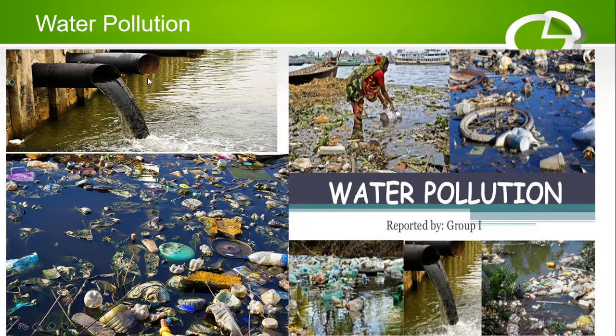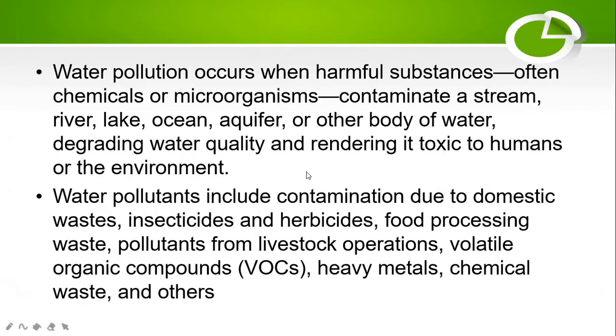Next topic is water pollution. The water coming from the factories and the debris dumped inside the water resources will all create water pollution. It is so harmful. Water pollution occurs when harmful substances, often chemicals or microorganisms, contaminate a stream, river, lake, ocean, aquifer, or other body of water, degrading water quality and rendering it toxic to humans or the environment.